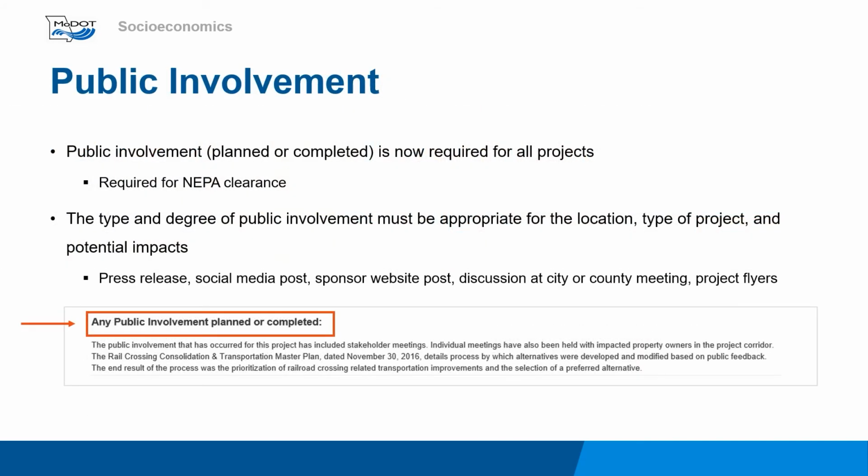Public involvement is required for all projects and must be completed prior to NEPA clearance for all RERs. Acceptable public involvement includes a press release, social media post, website post, or a discussion at a city or county meeting. The LPA should provide a brief summary of any public involvement that has occurred, or will occur, in the public hearing, meeting information section of the RER form, as shown in the graphic above.